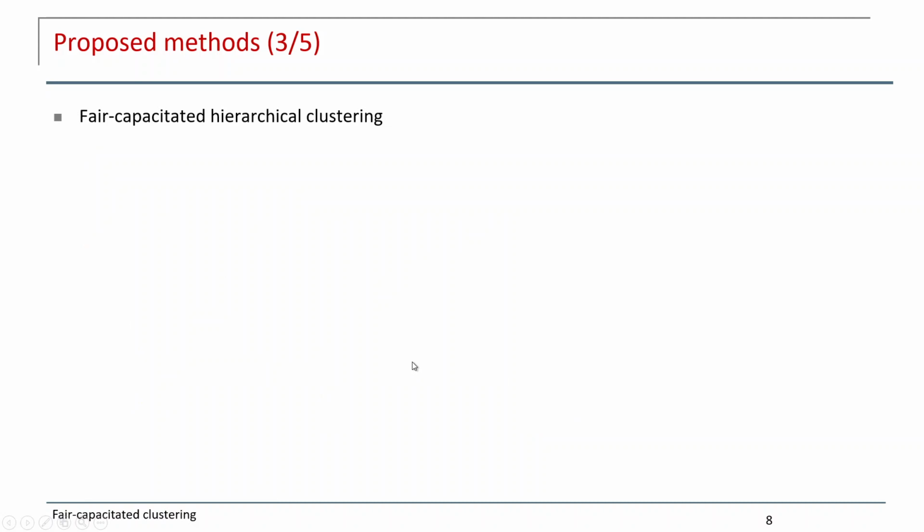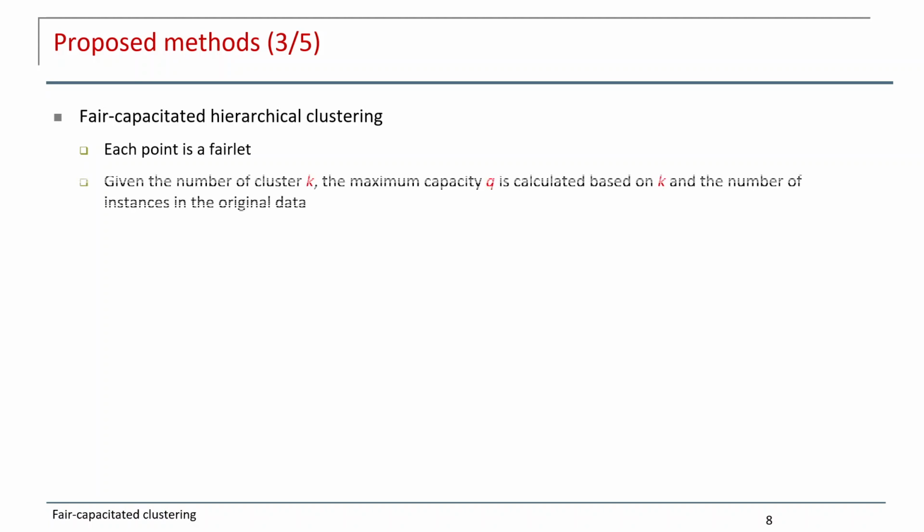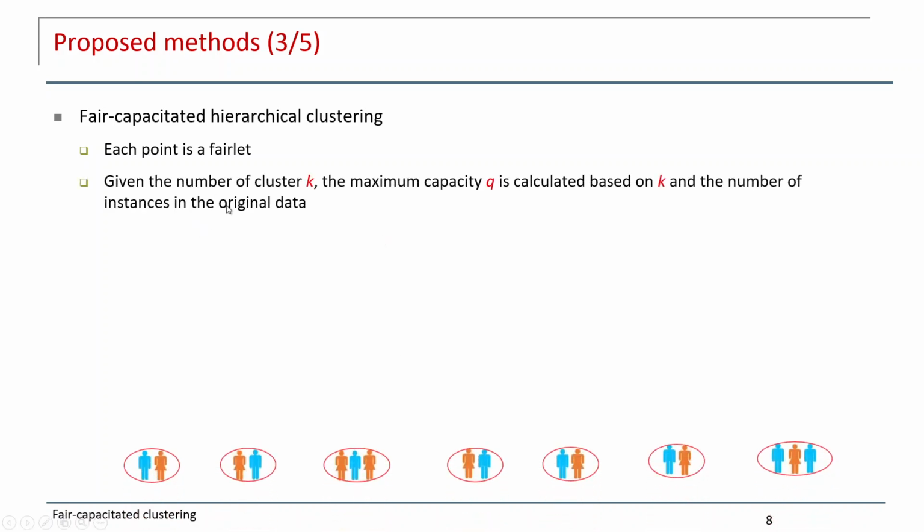The fair-capacitated hierarchical clustering. The first step we consider as fairness, and given the number of clusters K and the maximum capacity, we will do the hierarchical clustering. In hierarchical clustering, we try to merge two small clusters into a bigger cluster based on the distance.